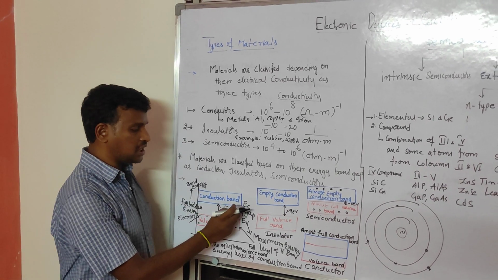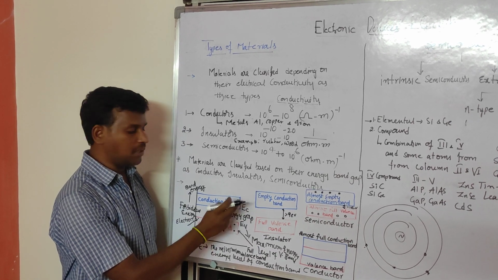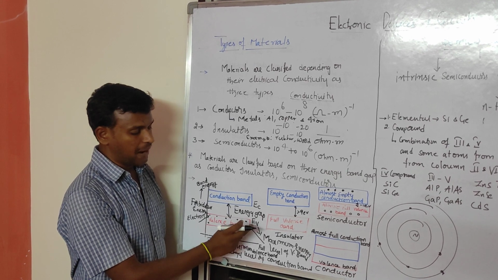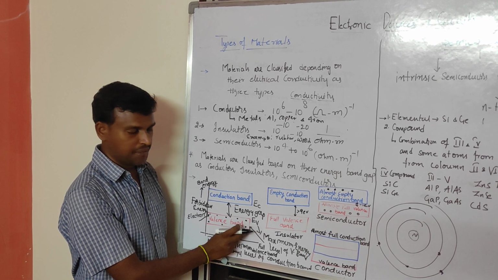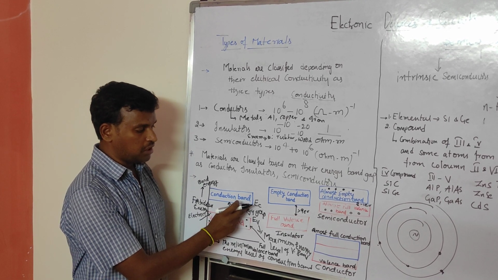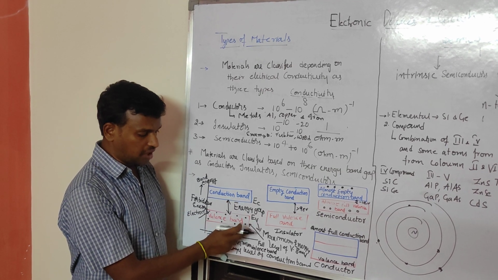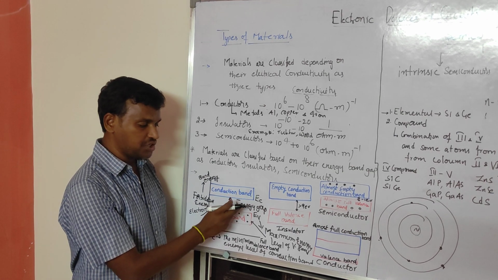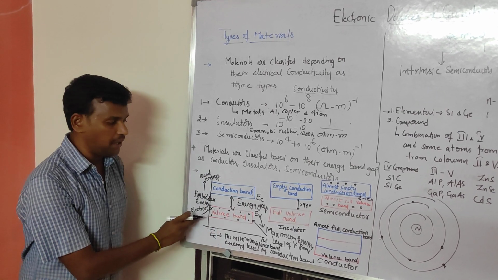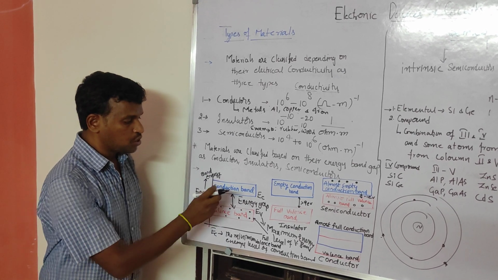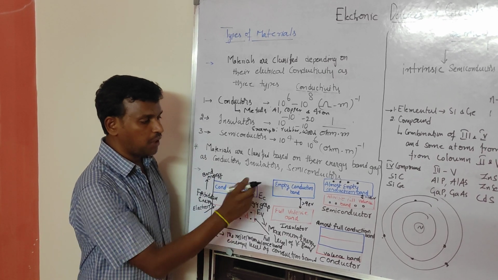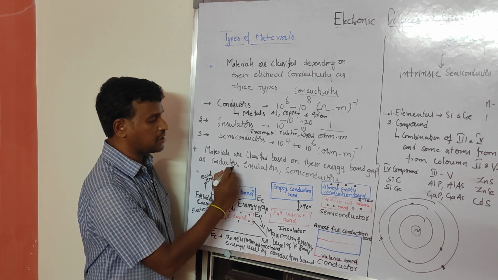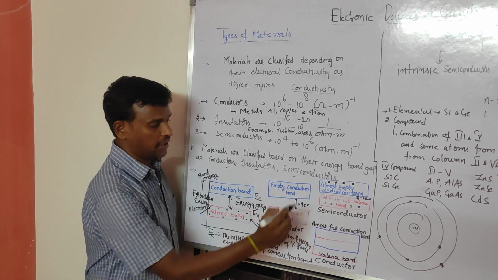Here EC is the minimum energy level of the conduction band, and EV is the maximum energy level of the valency band. The difference between EC and EV is called the energy gap, or band energy gap, or we can also say forbidden energy gap. Depending on that energy gap, we have classified the materials as conductors, insulators and semiconductors.